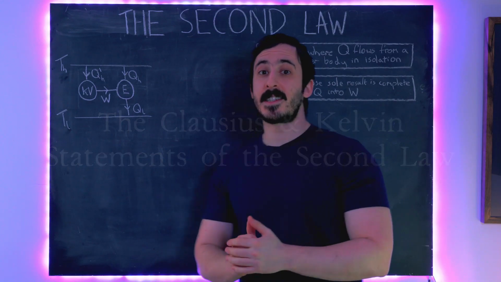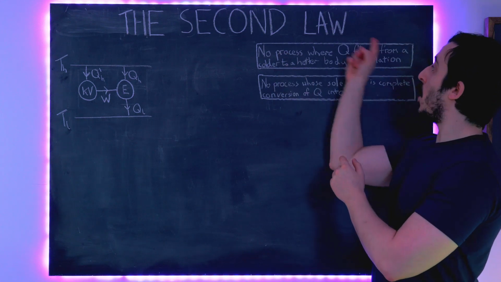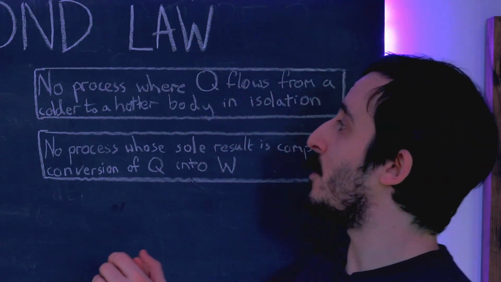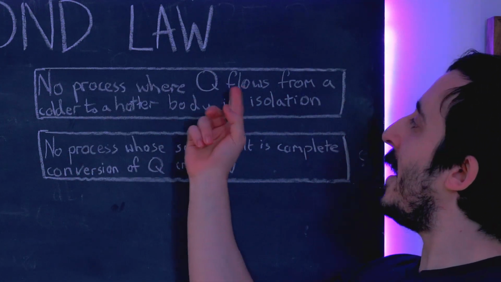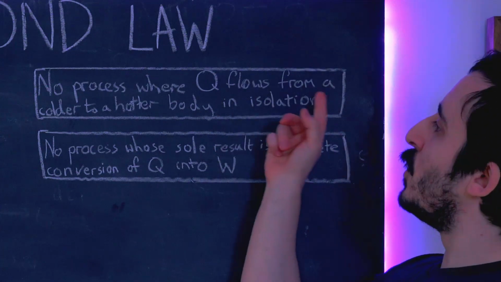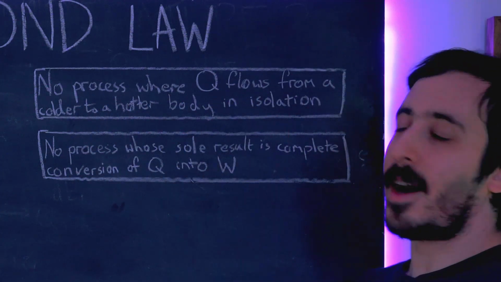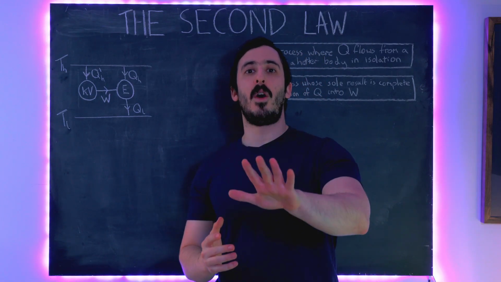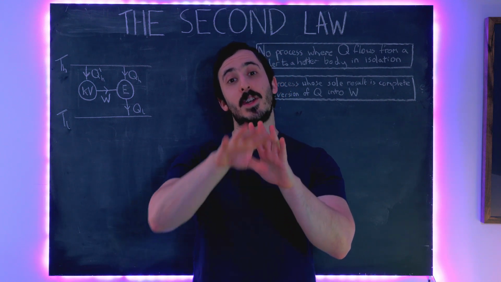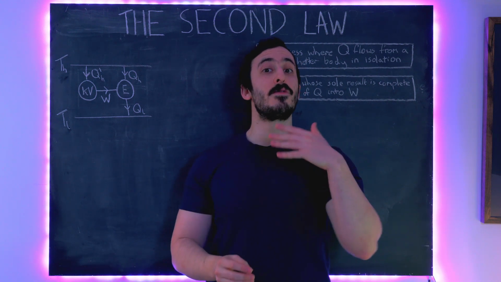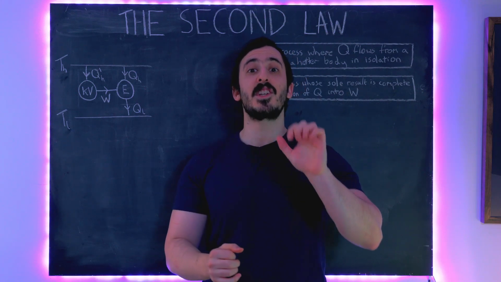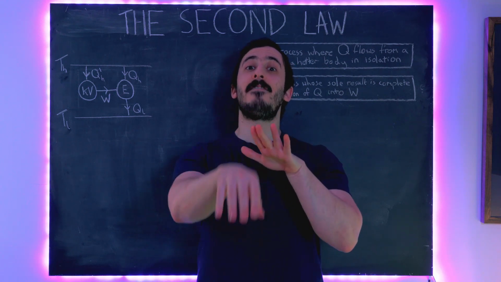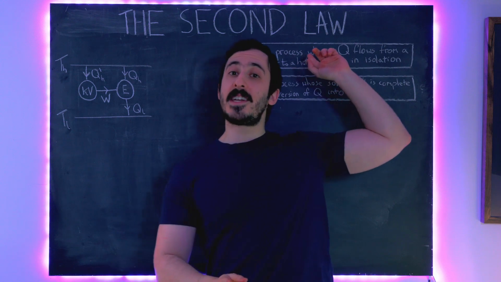So, the first statement of the second law is written in this top box up here, and this was the statement as made by the physicist Clausius. What Clausius said was, no process is possible where heat, represented by the letter Q, flows from a colder body to a hotter body in isolation. Now, what does that mean? Well, we know that when we touch something hot, our hand gets burnt, and that is because heat flows from the hot object into our hand. But the reverse of that is never true. We never touch a really hot stone and find our hand getting colder because heat is leaving our hand and flowing into the stone. And that's exactly what this statement says.